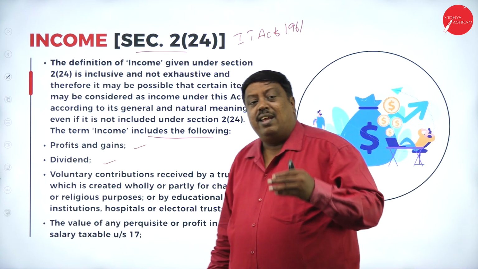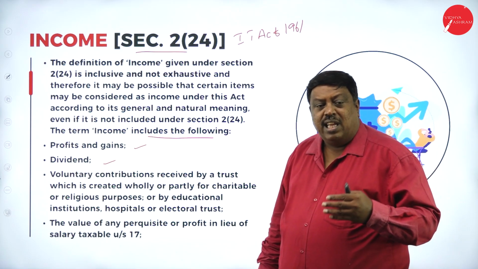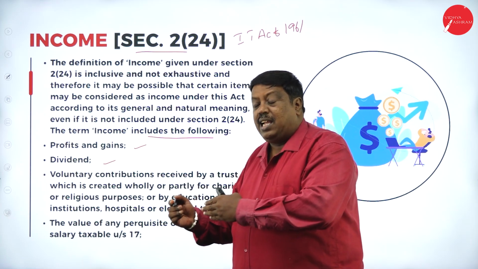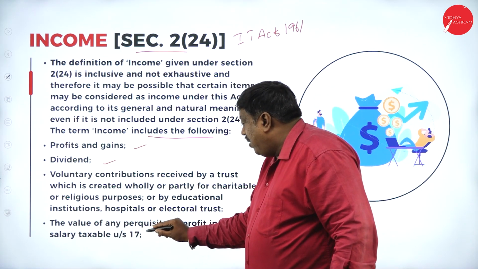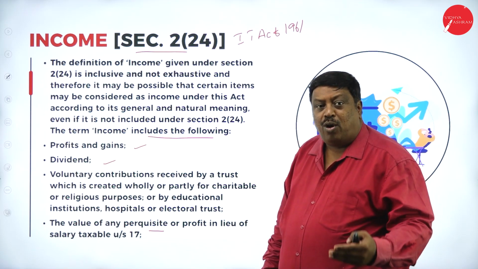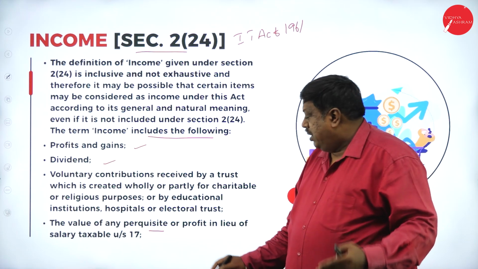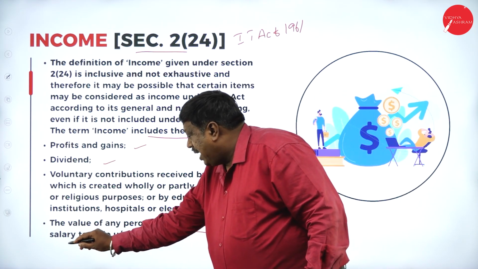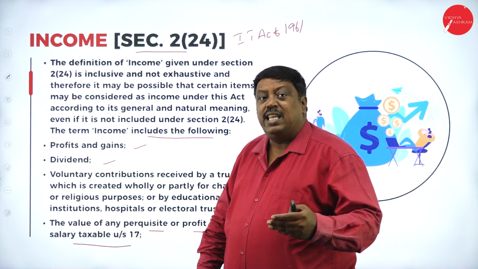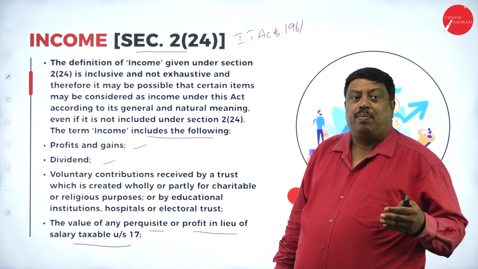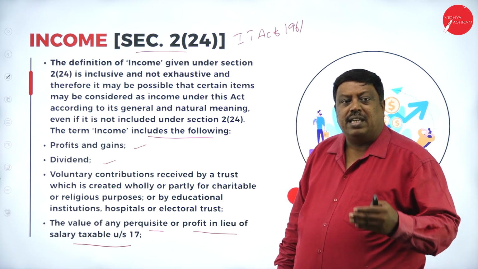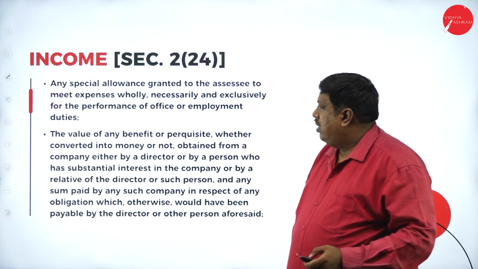So if any trust is receiving any contribution voluntarily from any person, that will be treated as income. The value of any perquisite, which is nothing but benefits received by an employee from his employer, will be treated as income. Profit in lieu of salary, taxable under section 17. With salary, if he receives any amount of benefit from the employer, sharing the profit of the organization, that is treated as income under section 2 subclause 24.